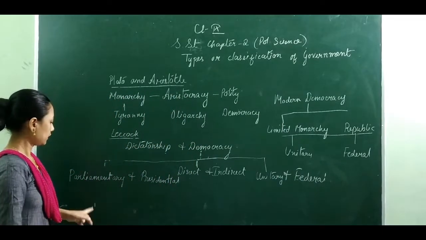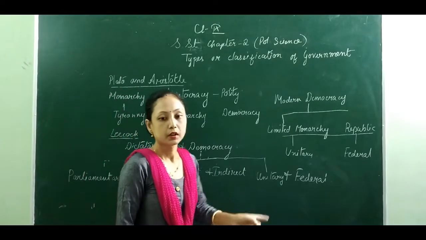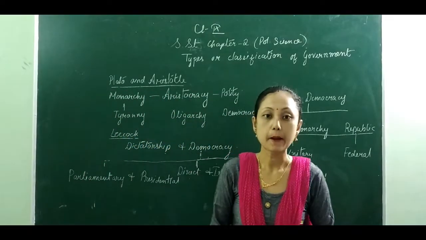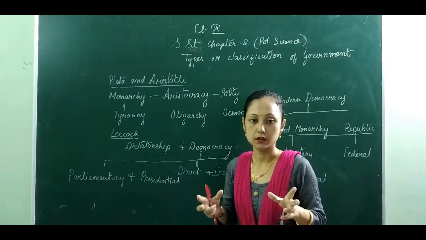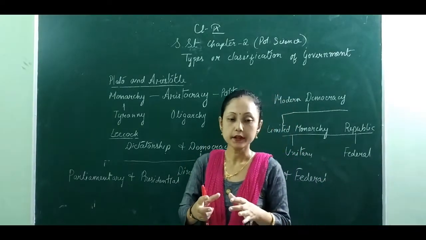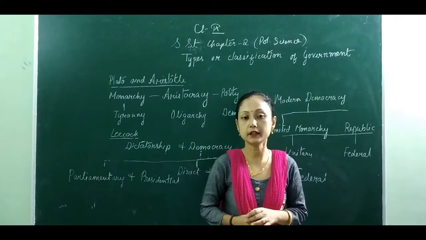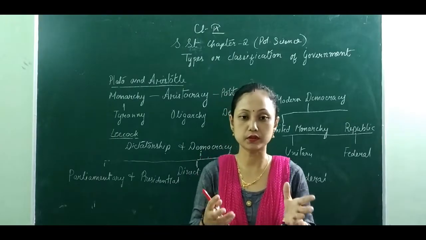parliamentary form of government. From the word parliamentary, all of us know that when a country rules in a parliamentary form, there is a house where all the people gather together, and that house is known as the parliament. In India, we find that India is a democratic country. All of us know, yes.